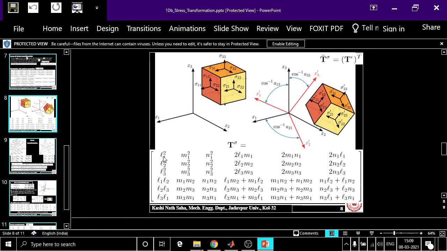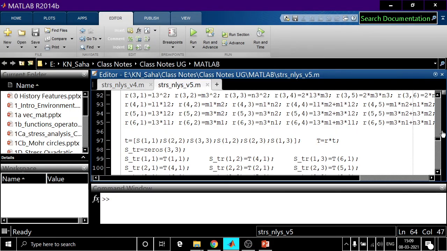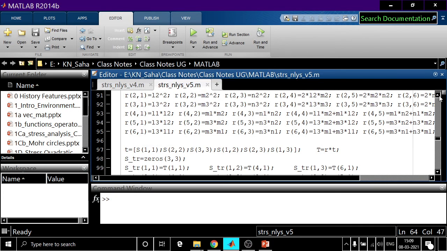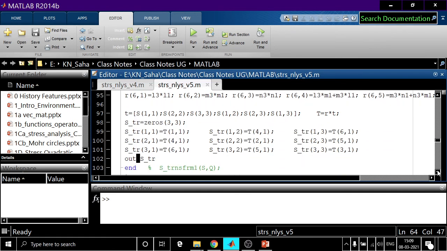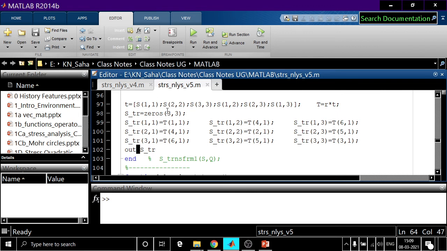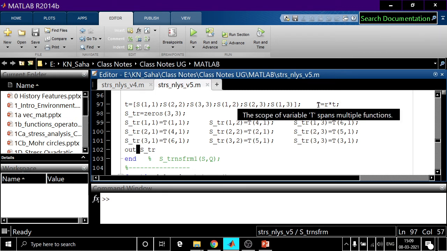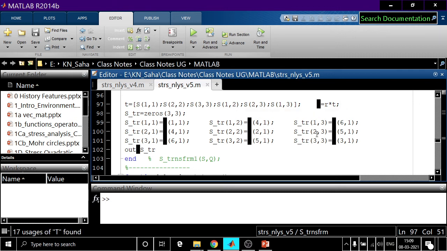You can check that these are L1 square. So here also that particular term would be L1 square. Accordingly this is formed. Clear? So now, what if this is done? What is this T? This T contains the transformed stresses.